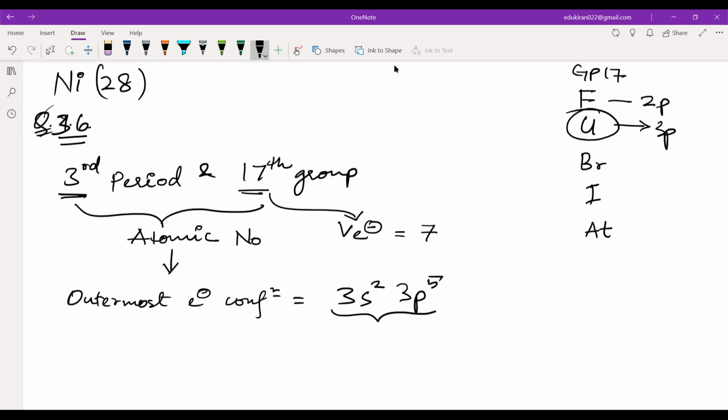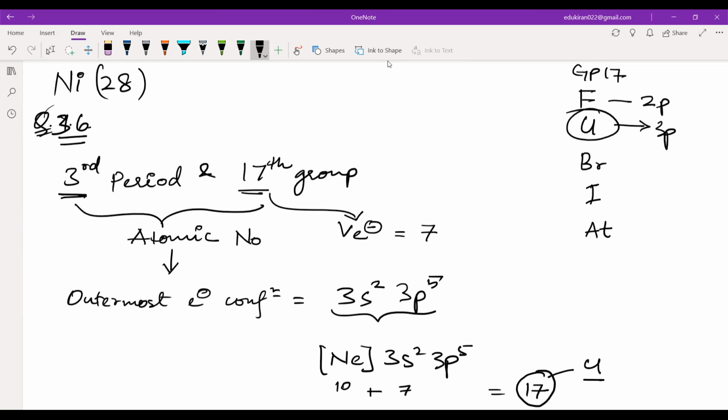And the core electronic configuration will be what? This is the third period, so what is the second noble gas? Neon, right? So this will be neon, 3s2, 3p5. Now you can see that there are 10 electrons here and 7 electrons here. So this will make 17. This will give you atomic number 17, which is chlorine.